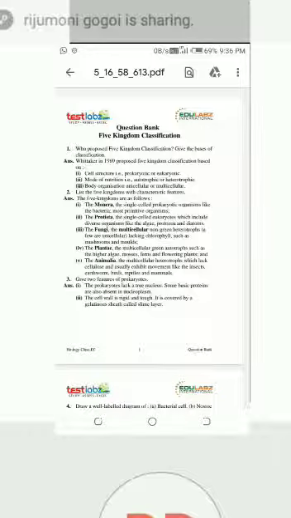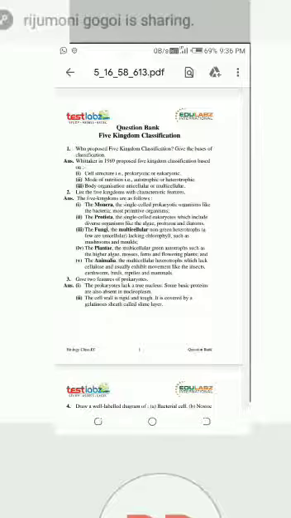Okay, so number 2, list the 5 kingdoms with characteristic features. These questions I already gave you, right? Number 1, Monera. Number 2, Protista. Number 3, Fungi. Number 4, Plantae. And number 5, Animalia. Okay.